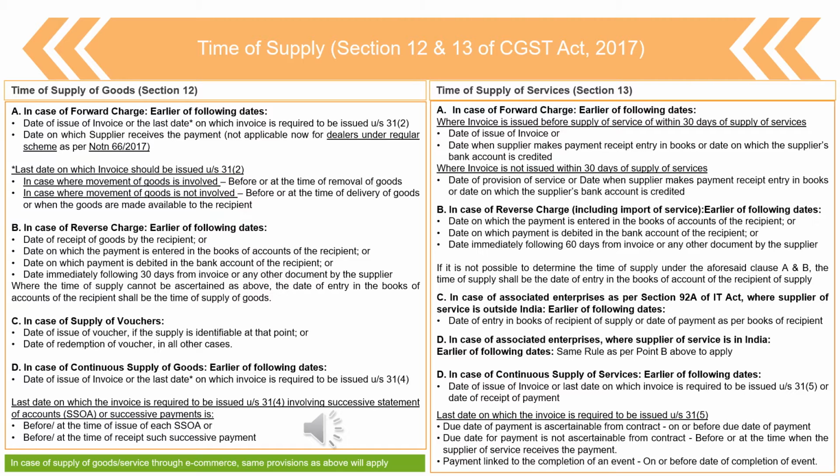Means to summarize, it basically says that in case of reverse charge you have to check 4 dates, and the earlier of the 4 dates will be considered as the date when the tax liability in the hands of the recipient gets triggered, right? So if you are not able to determine the dates based on the above 4 criteria, then the date of entry in the books of account of the recipient shall be the time of supply of goods. Means the date of entry of receipt of goods in the recipient's books will be considered as the date on which the tax liability will arise, right?